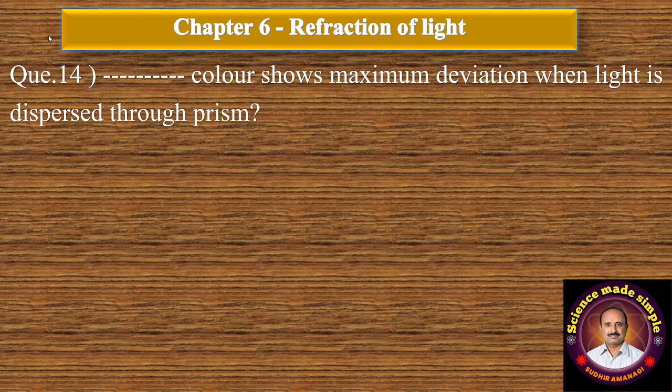Question number 14. Dash dash color shows maximum deviation when light is dispersed through prism. Option A, red. B, yellow. C, violet. And D, green. Correct answer is option C, violet.